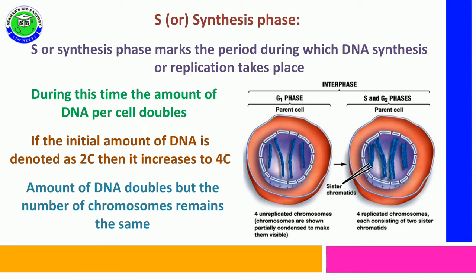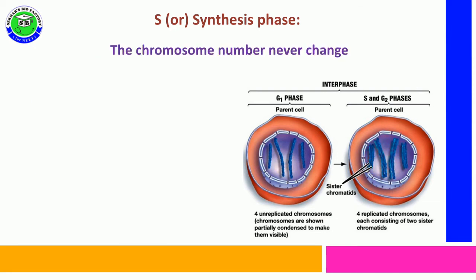During S phase, the amount of DNA is doubled, but there is no change in the number of chromosomes, because if G1 phase consists of 4 chromosomes, after S phase it also consists of 4 chromosomes itself. So in S phase, there is no change in chromosomal number.